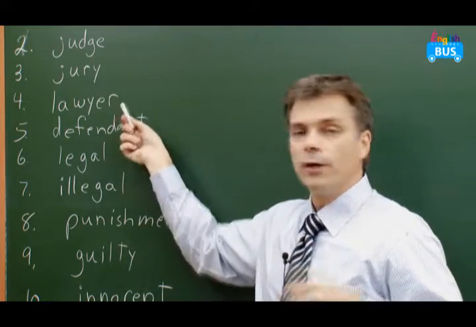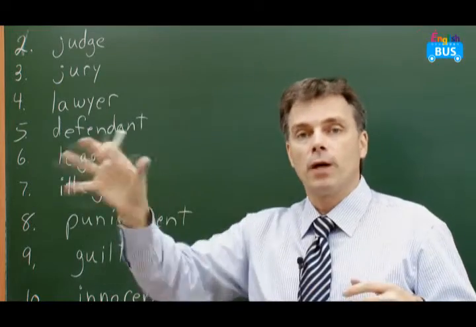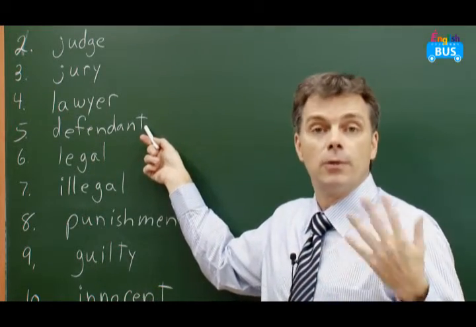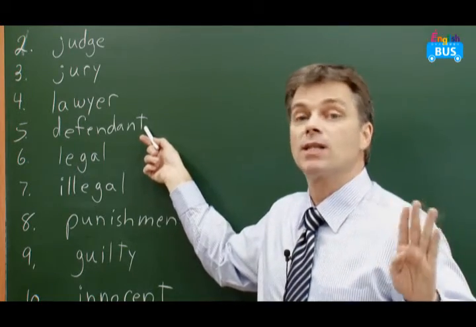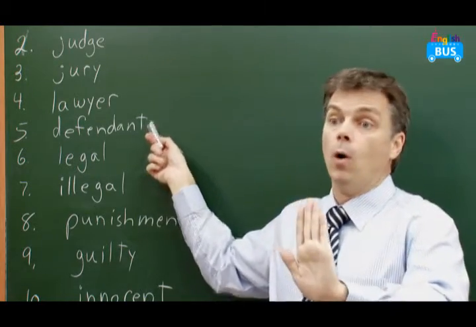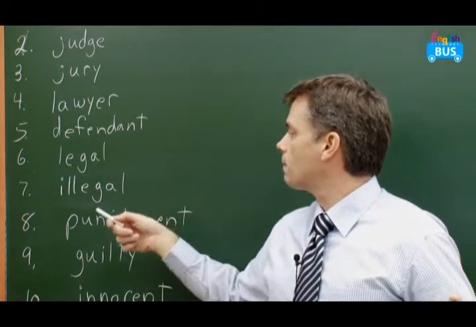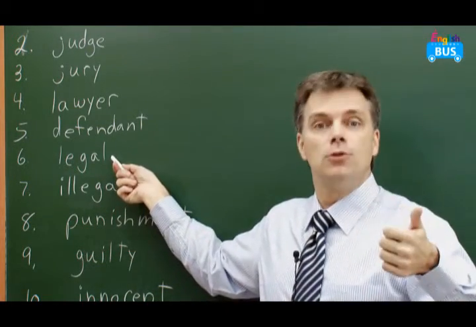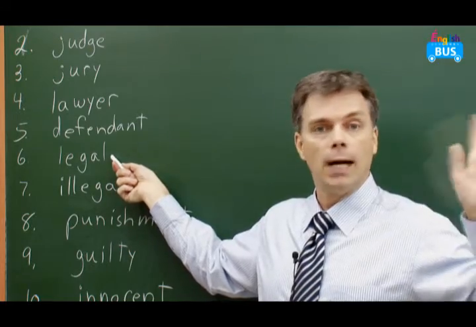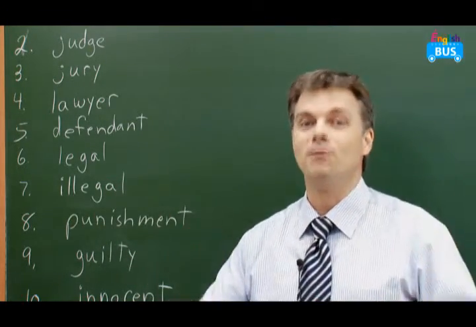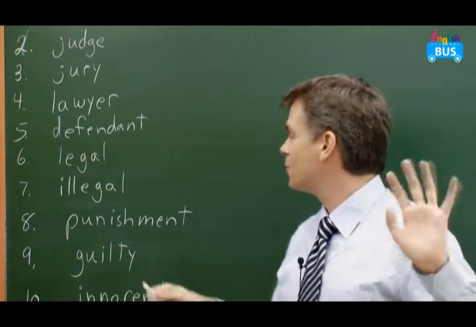Okay? The lawyers: there are usually two lawyers, the prosecution and the defense. The defendant is usually a person, sometimes a company, and they are saying, no, we're not guilty. We didn't do anything wrong. That's the defendant. Legal: you can do it. It's okay. No problem. Not breaking the law. Illegal: bad. You've broken the law. Not allowed to do it.